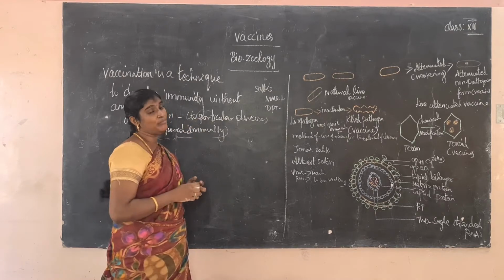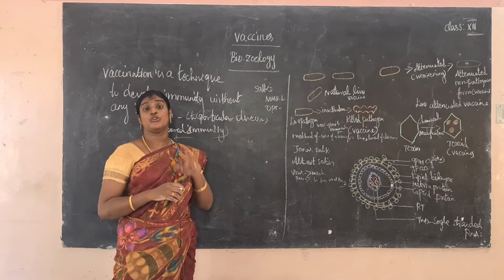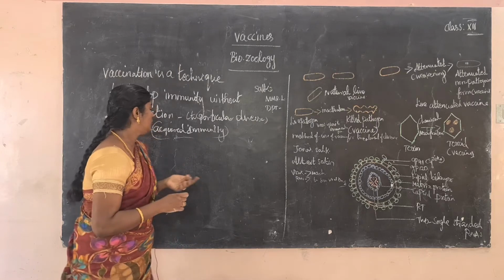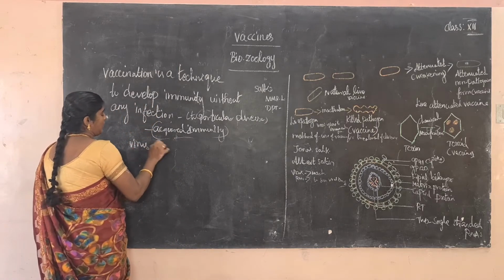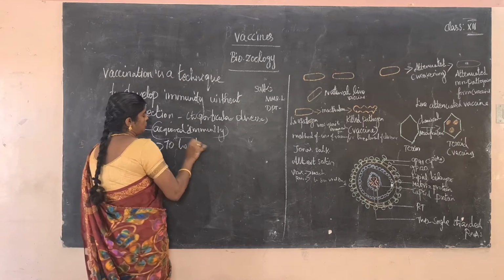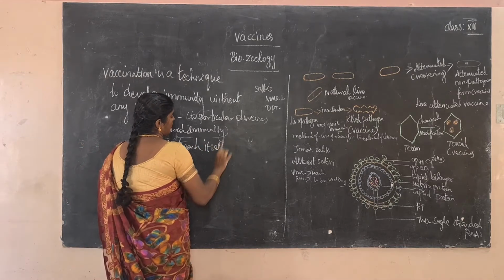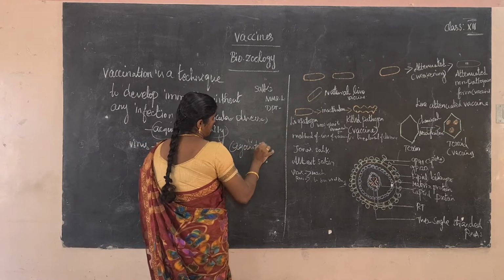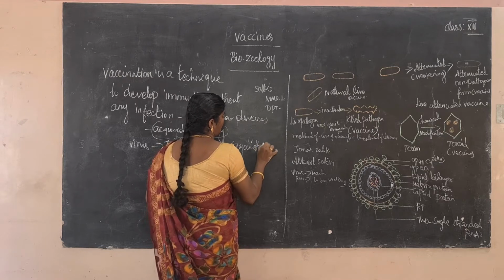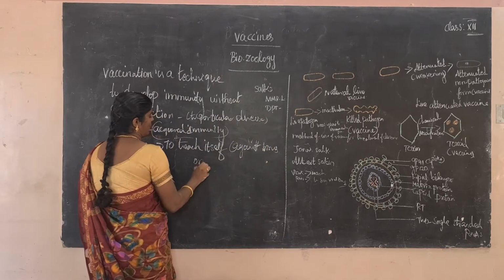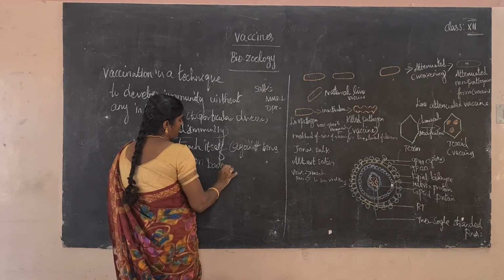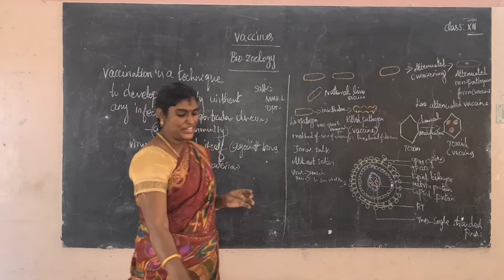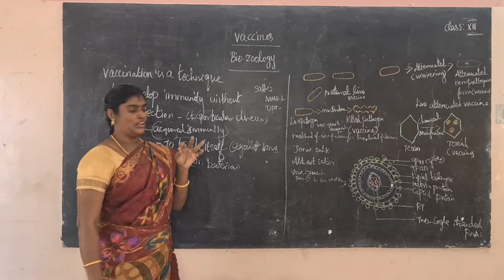Another important point in vaccines: a vaccine teaches our body to defend itself against virus or bacteria, a defense mechanism against virus or bacteria. Okay, this is a vaccine. Next, the vaccine is divided into 3 categories.